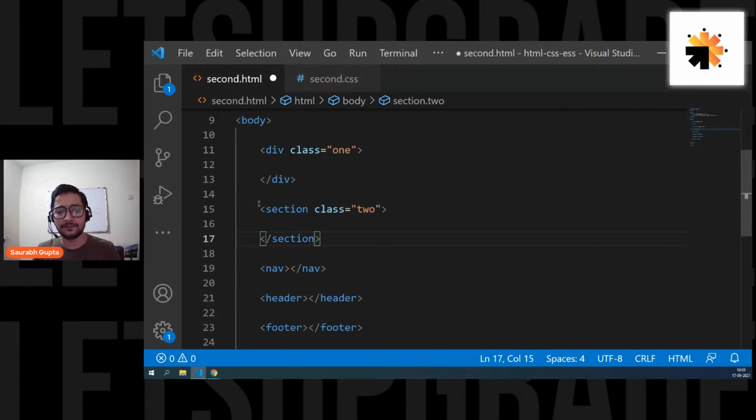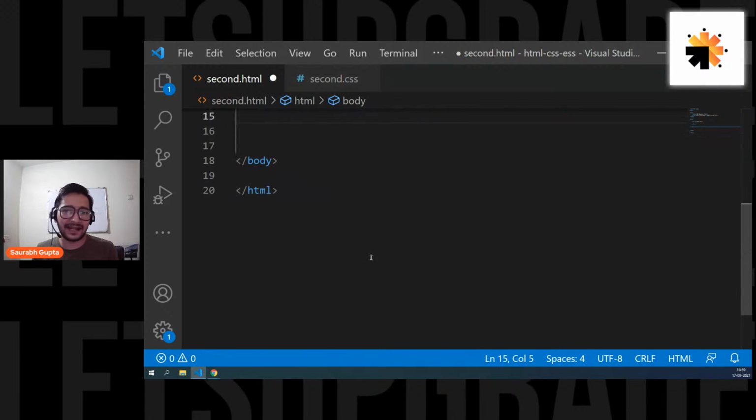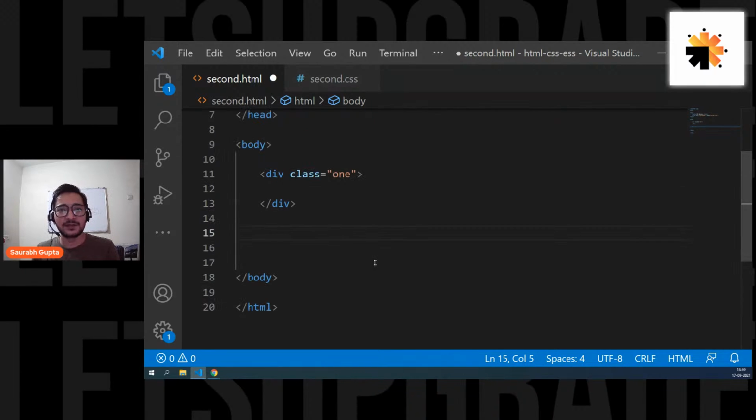Now for today's session, we are only going to use div because at the end the output of everything is same. So if I show something for a div, understand that it will also work for section. Remember, guys, all of the tags are just creating containers.